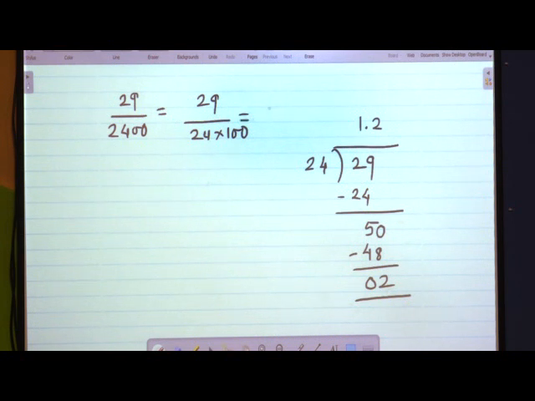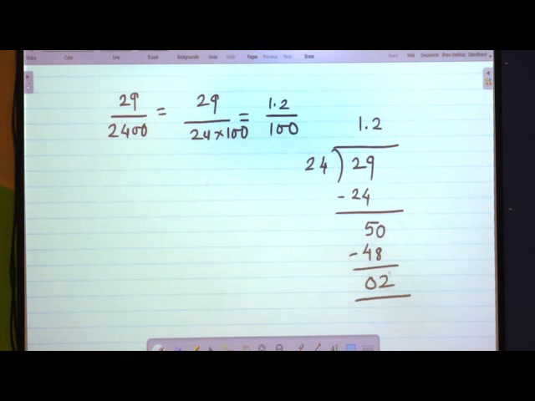We will write 1.2 upon 100. Now why 1.2 upon 100? Very simple: 29 upon 24, we have done the calculation, got 1.2 and stopped the division there.